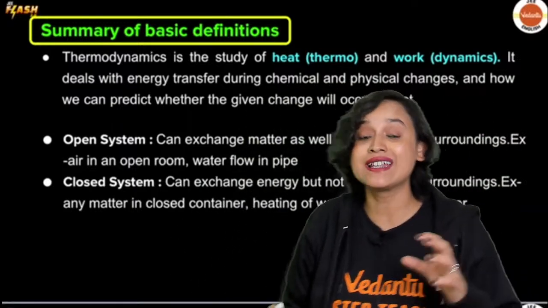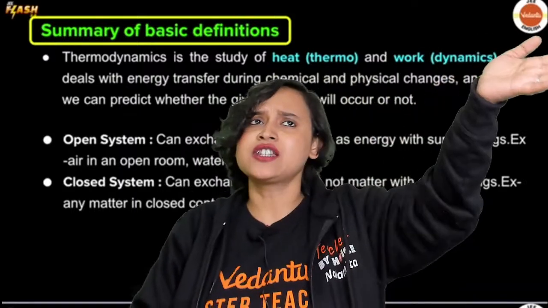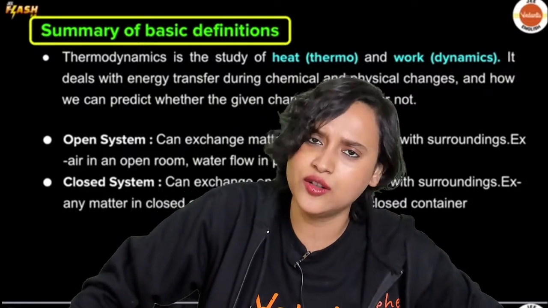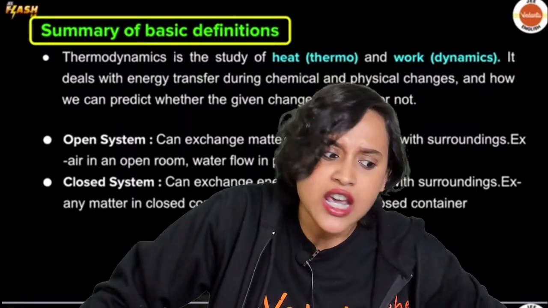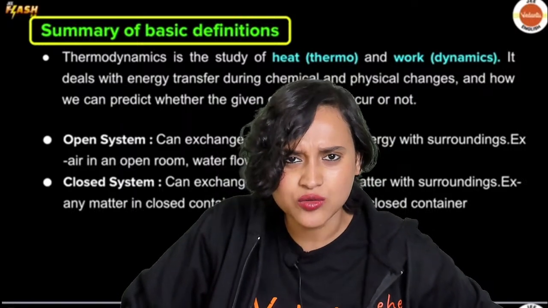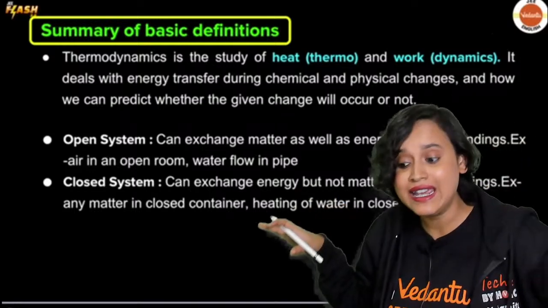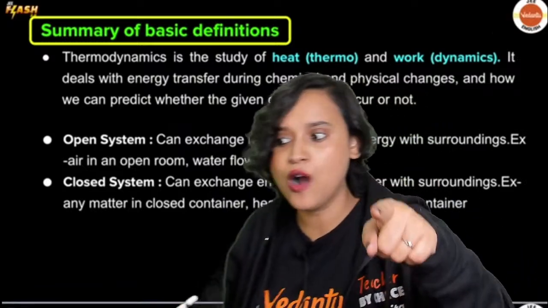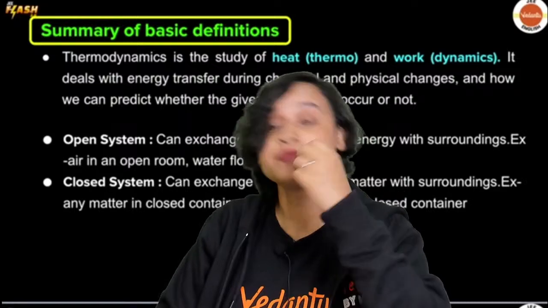But in a closed system, when we are talking about a pressure cooker, if you are near it, it whistles. But when it is not whistling, can you even understand if it is hot enough? Why is it not whistling? Sometimes you cannot understand all of these things. So you have to understand that in a closed system, there is exchange of energy but not matter. If you just try and touch it, don't try it, please. Later on you will blame me, so don't try it.